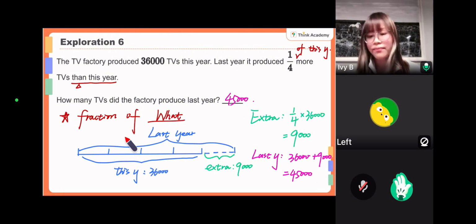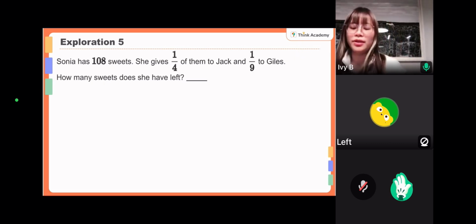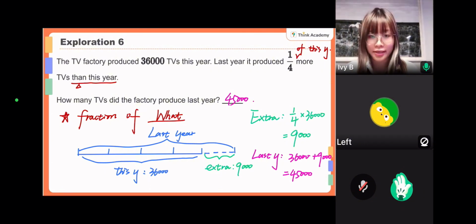Okay, so that is the answer. Are you guys clear? Okay, so actually it seems we're looking for the total. Actually, in fact, we are looking for the part still, this extra part. After we get the part, we can find out the total by adding this year and the extra part. Yep. Okay, now let's move on to the next part. So you can see sometimes we can draw the line segment to help you.